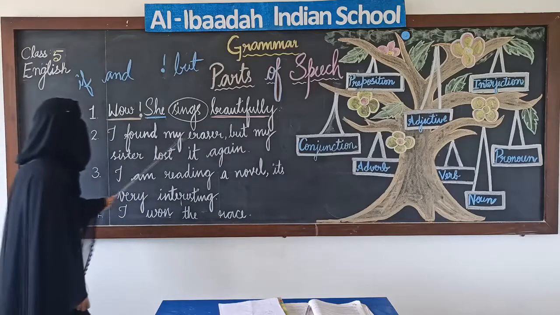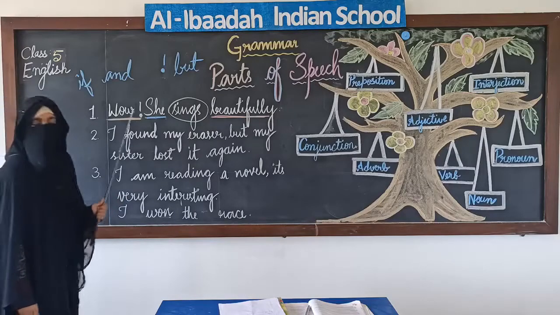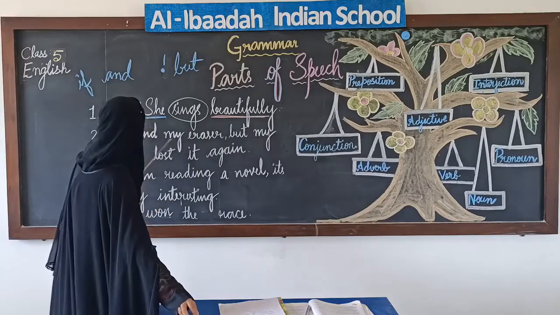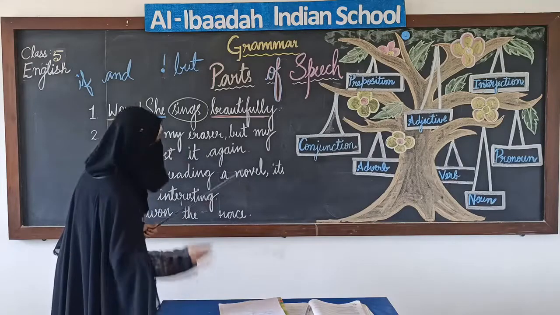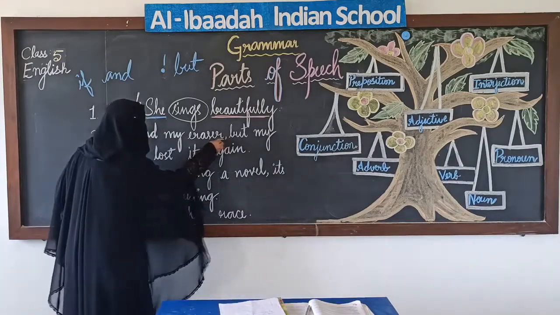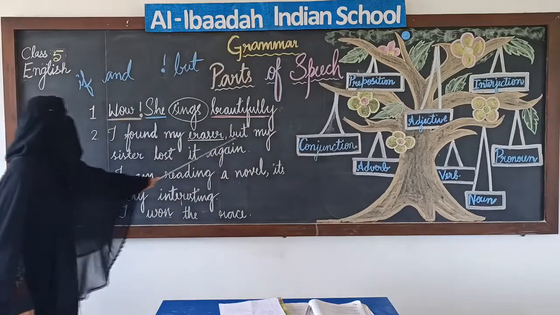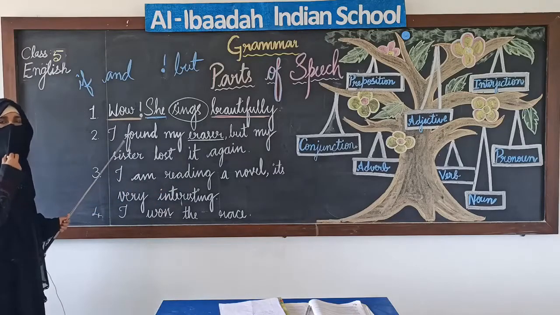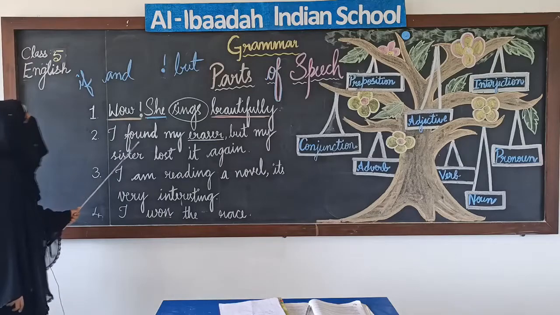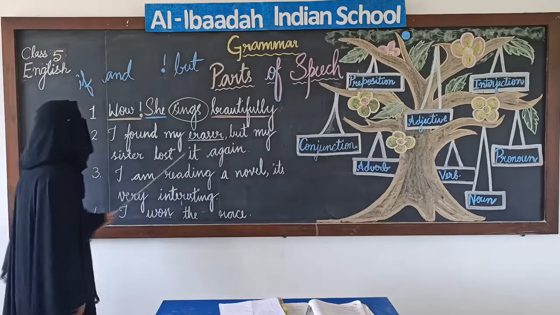Next, I found my eraser, but my sister lost it again. I found my eraser. Eraser is a name of a thing. So it's a noun. Let me underline it with green color. Eraser. But is the word that joins. See, I can read this as 2 different sentences. I found my eraser. Full stop. My sister lost it again.